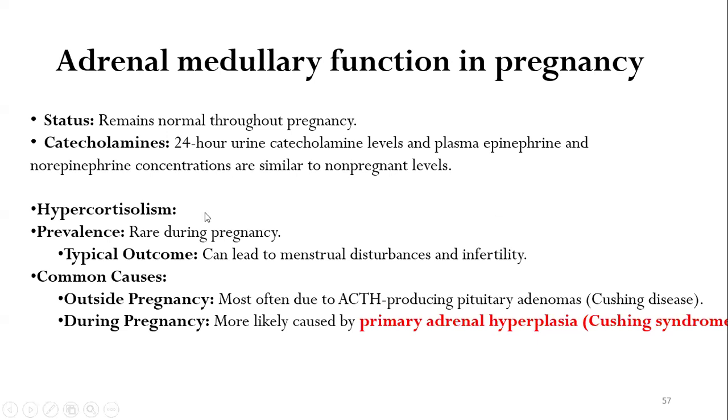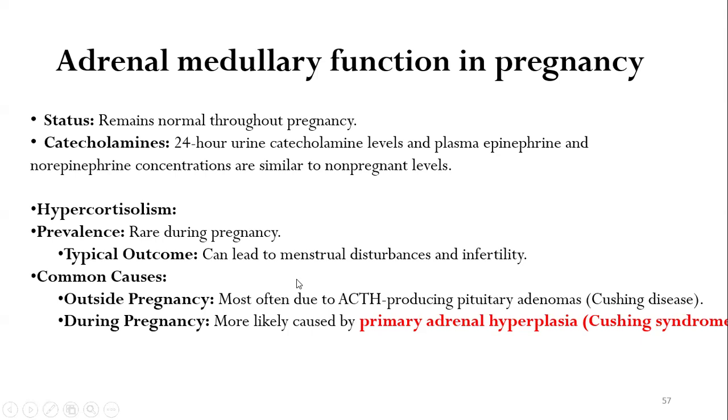Now, what about hypercortisolism in pregnancy? Hypercortisolism is very rare during pregnancy. However, it can lead to menstrual disturbances and infertility. Actually, Cushing's syndrome is a cause of subfertility or infertility. So, pregnancy with Cushing's syndrome is very, very rare. However, I have seen one or two cases with Cushing's syndrome who eventually conceived with a lot of difficulty.